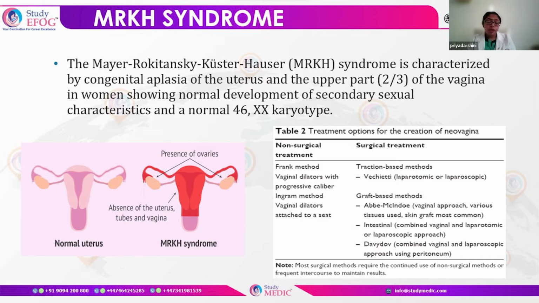For neovagina creation, we have two types of options: non-surgical treatment and surgical treatment. The non-surgical treatment includes methods like vaginal dilators, the Frank method, the Ingram method, etc. Or we can do a surgery, and we can use some traction-based methods, either laparoscopically or by open surgery, to create a neovagina. Grafts like amniotic membrane can be used in creation of a neovagina.